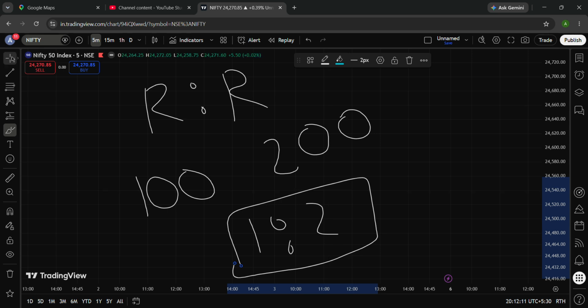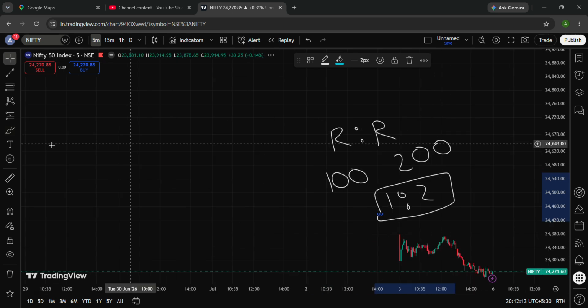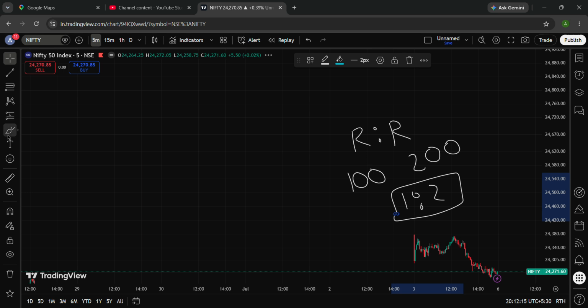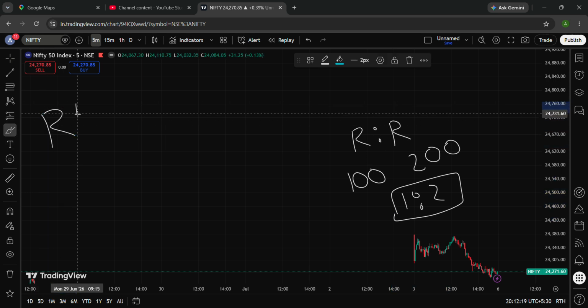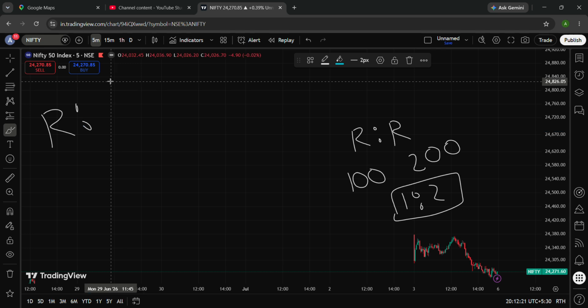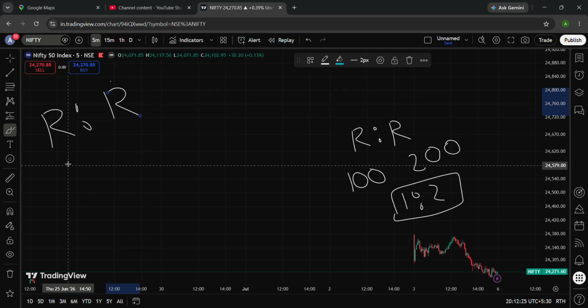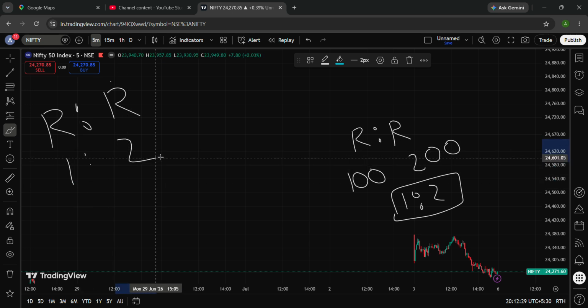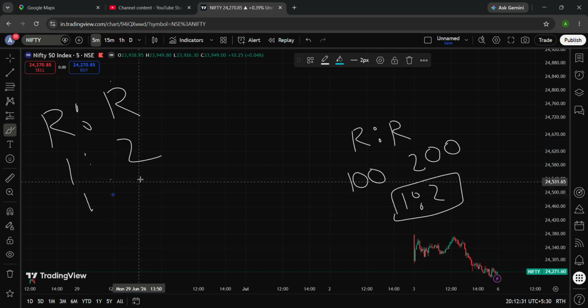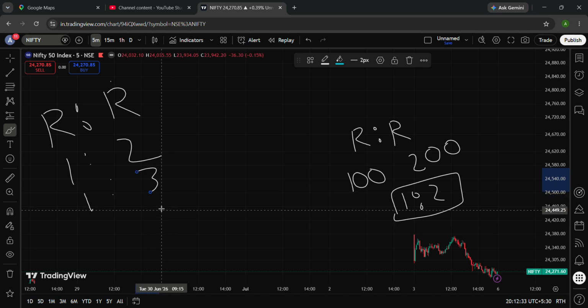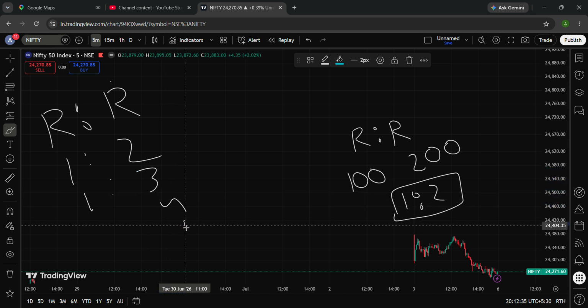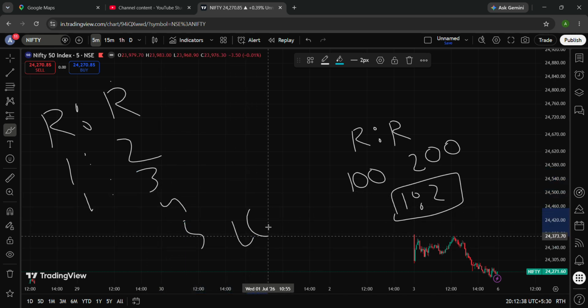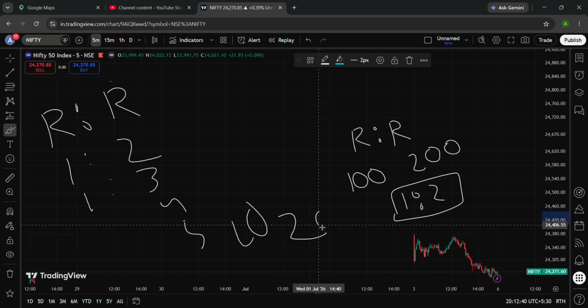The first R is the money that you are risking, and the second R is the reward. Your risk to reward ratio could be 1 is to 2, 1 is to 3, 1 is to 4, 1 is to 5, even 1 is to 10, even 1 is to 20, right?